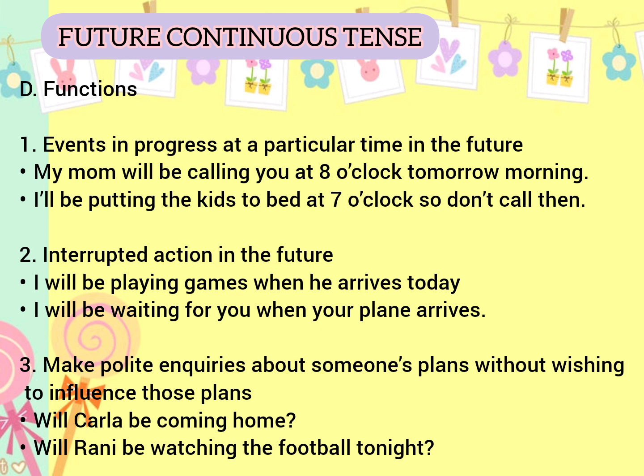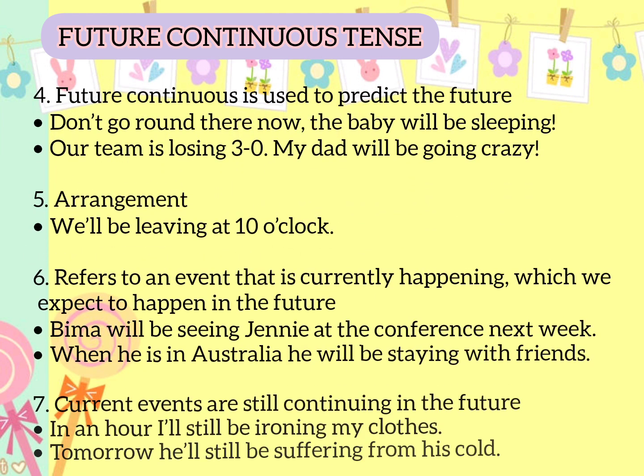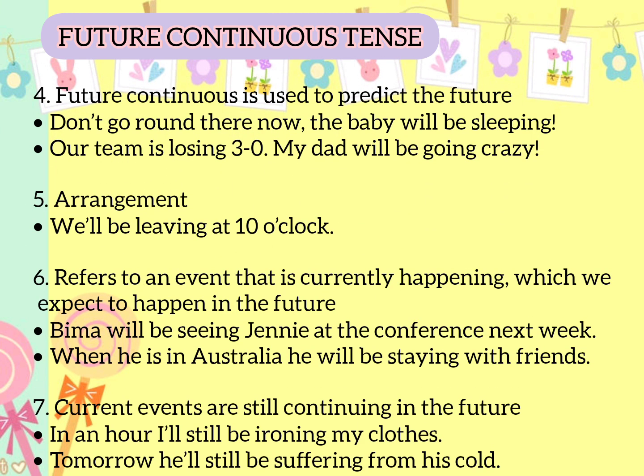Fourth, future continuous is used to predict the future. For the example, our team is losing 3-0. My dad will be going crazy. So my dad will be going crazy is the prediction of the future, so we can use future continuous tense. And the fifth, for arrangements. So if we have a plan or schedule, we can use future continuous tense. For the example, we'll be leaving at 10 o'clock.